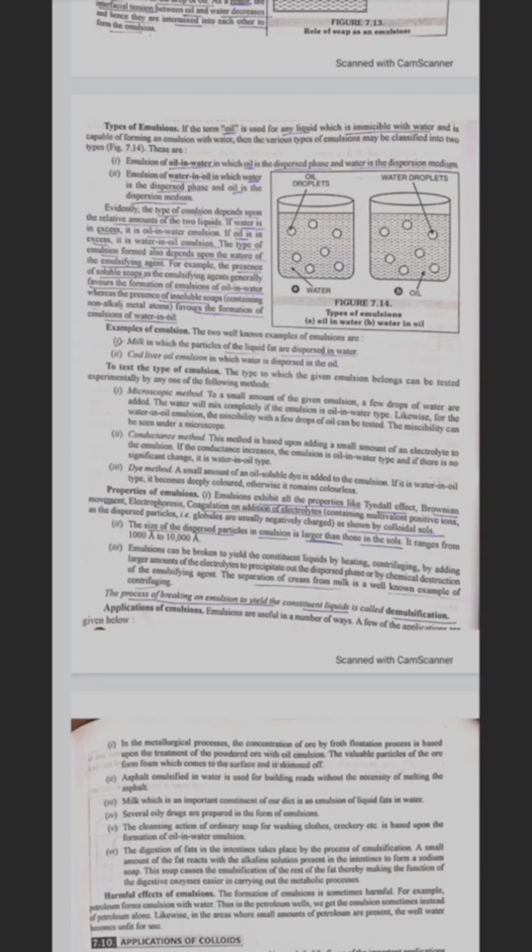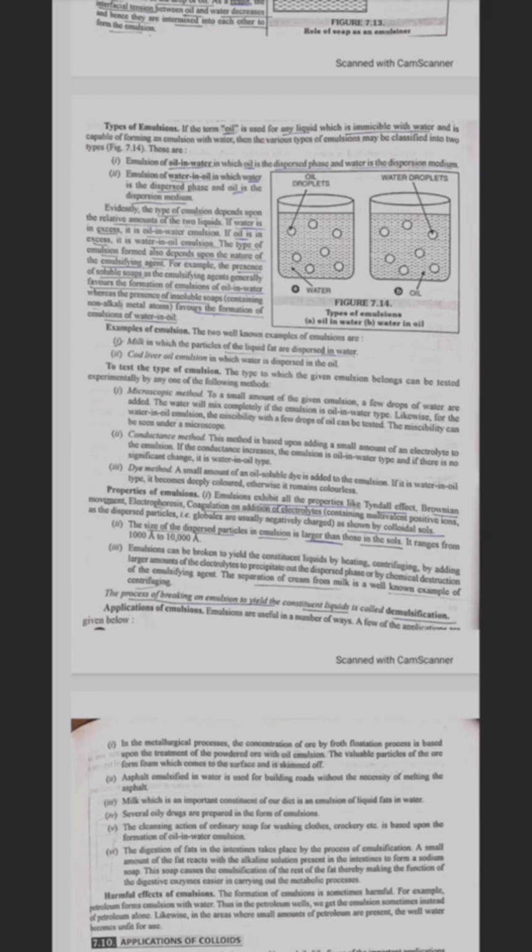The type of emulsion formed also depends upon the nature of the emulsifying agent. For example, the presence of soluble soap as the emulsifying agent generally favors the formation of an emulsion of oil in water, whereas the presence of insoluble soap favors the formation of an emulsion of water in oil. Examples of emulsion. Two well-known examples of emulsion are milk, in which particles of liquid fat are dispersed in water, and cod liver oil emulsion, in which water is dispersed in the oil.